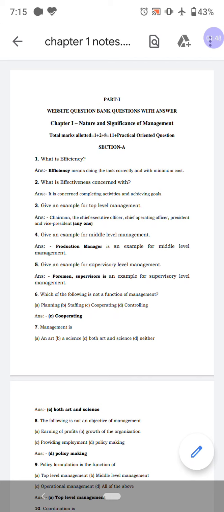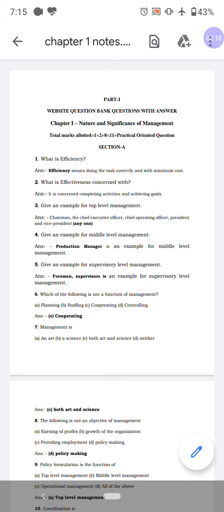You have the question, what is the difference between efficiency and effectiveness? Effectiveness and efficiency are one coin, two faces. That means they are twins. Without efficiency, effectiveness is not there. Without effectiveness, efficiency is not there. That means effectiveness and efficiency both are important to the organization.